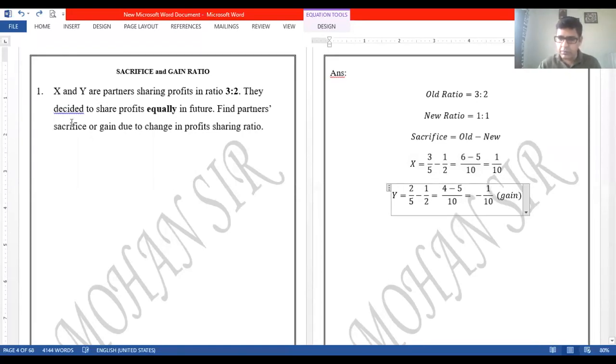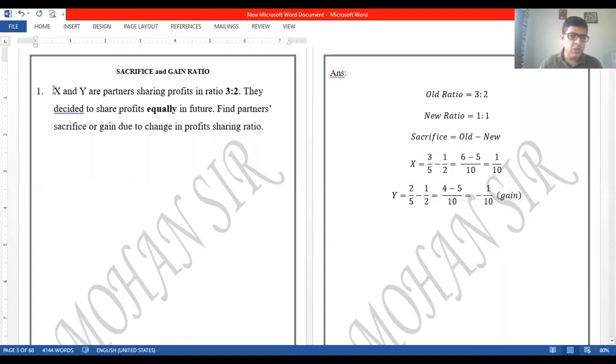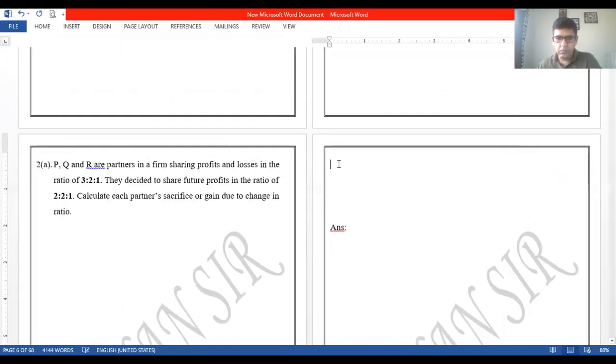We need to understand from here that whenever we are calculating sacrifice or gain, if there are two partners and X sacrifices, it is obvious that Y is going to gain. Kitna share? If X sacrifices 1/10 share, Y is going to gain 1/10 share because there are two partners. That is quite obvious, right? Okay, so I'm done with this particular sum.